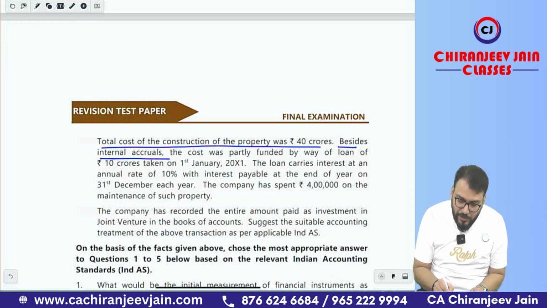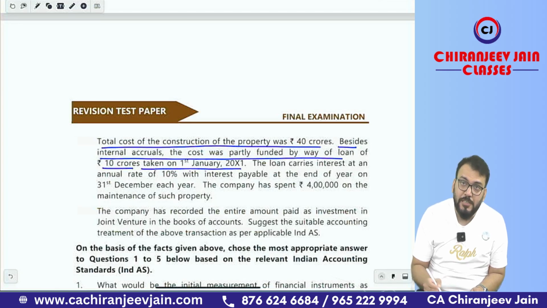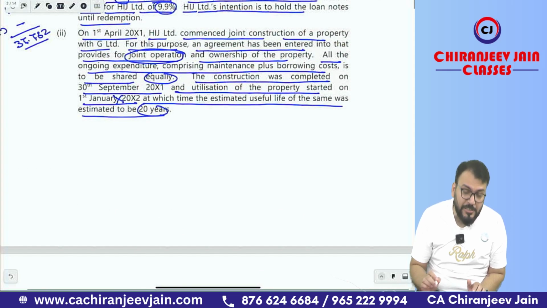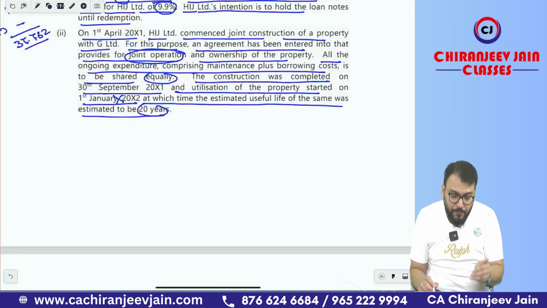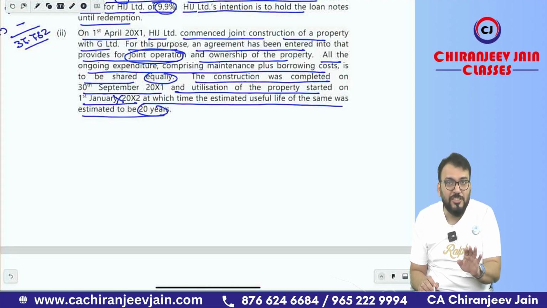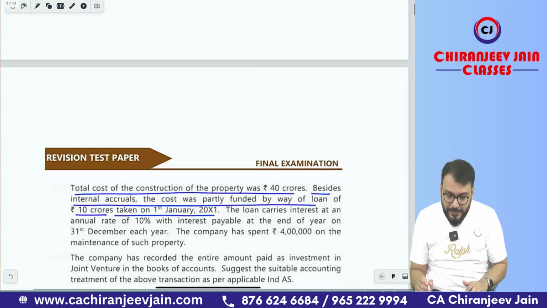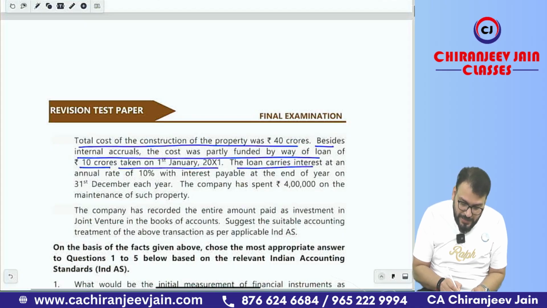Total cost of construction of property is 40 crore. Besides interest accrued, the cost was partly funded by way of a loan of 10 crore taken on 1st Jan 2001. Taken on 1st Jan 2001, but the construction started from 1st April, means the borrowing cost will be capitalized from 1st April to 30th September. 1st April to 30th September means 6 months capitalization will be done. Yes, sir. The loan carries interest at an annual rate of 10% with the interest payable at the end of the year on 31st December each year.